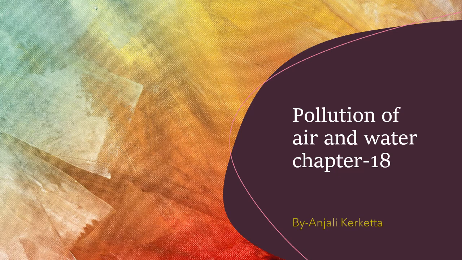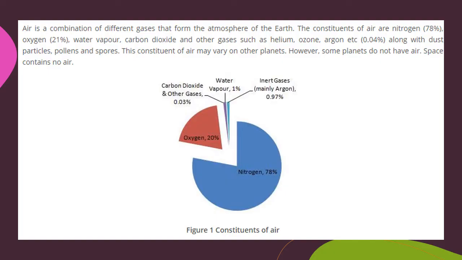Good morning, students. Today we are going to start a new chapter, that is pollution of air and water, which is chapter 18 from your NCERT book. Before moving into the topic of air and water pollution, first of all, we will be talking about the first part, that is air. But when we talk about the air, let's have the basic knowledge of the air that is present in our atmosphere.